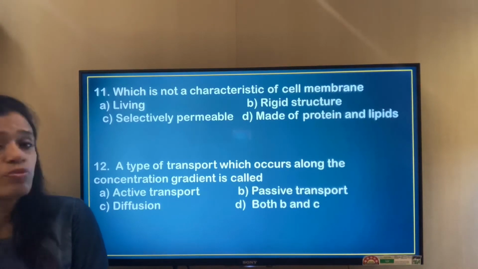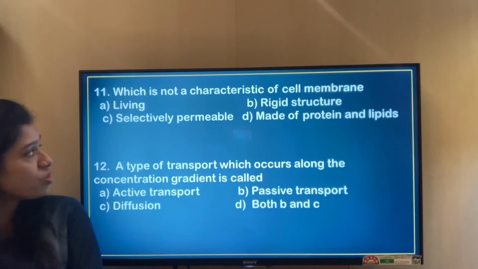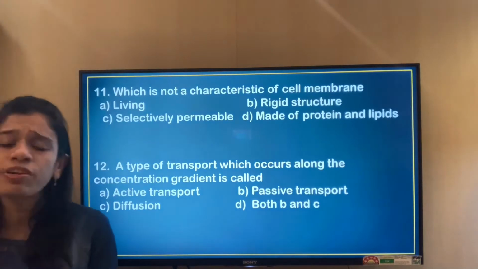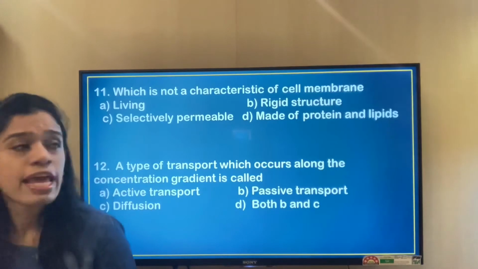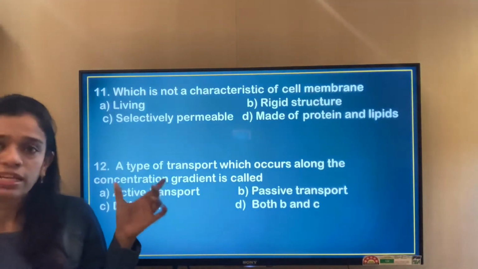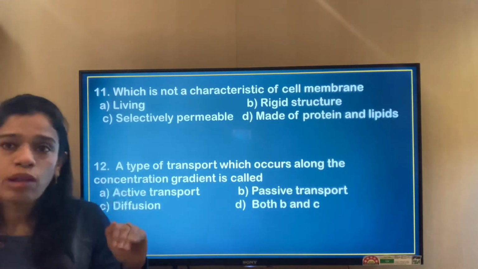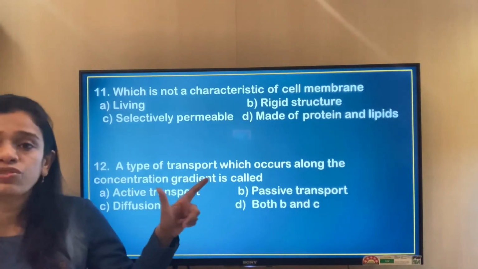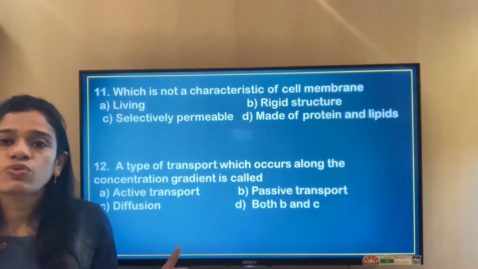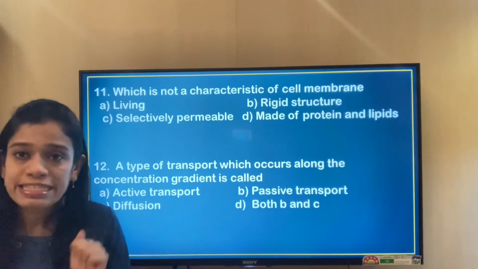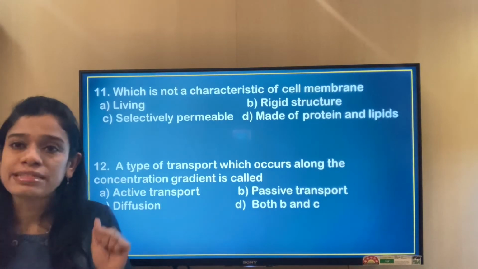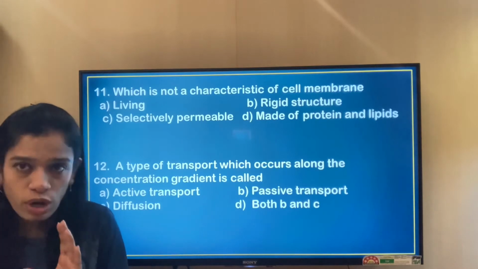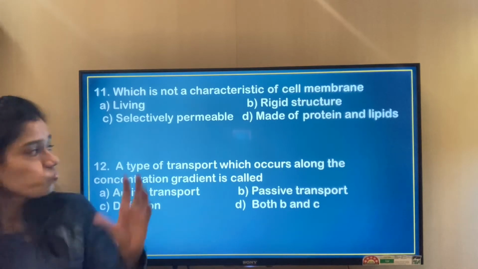The options are: it is living, rigid structure, selectively permeable, made of protein and lipids. If you remember the characters of cell membrane, then we know that it is living in nature because cell wall is dead, but cell membrane is living. Rigid structure, as I told you for the previous question, is for the cell wall. Cell membrane is thin and elastic, it is not at all rigid, it is flexible in nature.